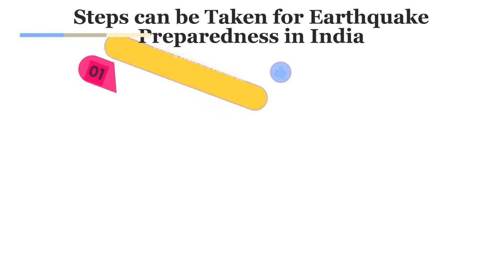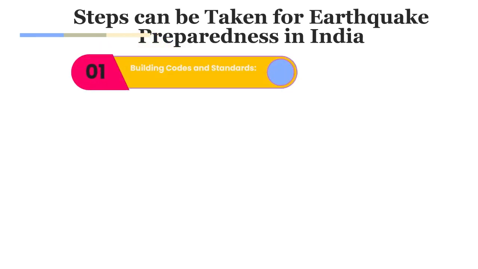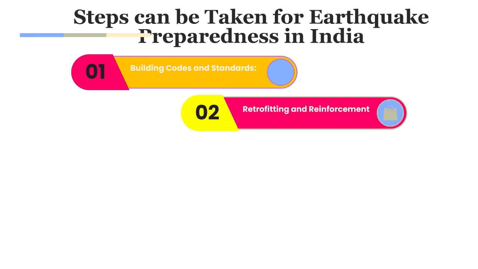Building codes and standards are very important. India has established building codes and standards to regulate earthquake resistant construction. It is important to strictly enforce these codes to ensure new buildings are built to withstand earthquakes. This will also require regular inspection and enforcement of existing building codes. The second thing is retrofitting and reinforcement. Older buildings may not meet current earthquake resistance standards, so they can be retrofitted and reinforced to improve their seismic performance.